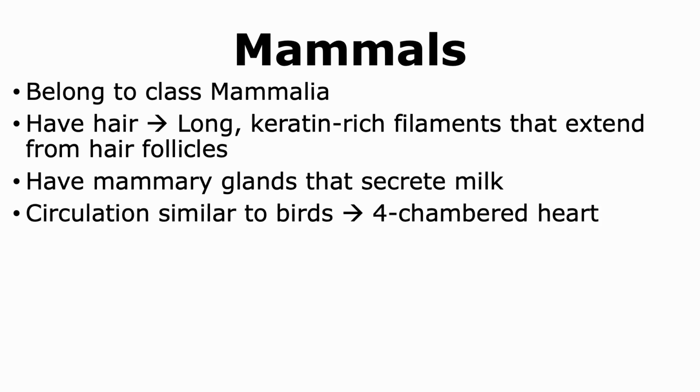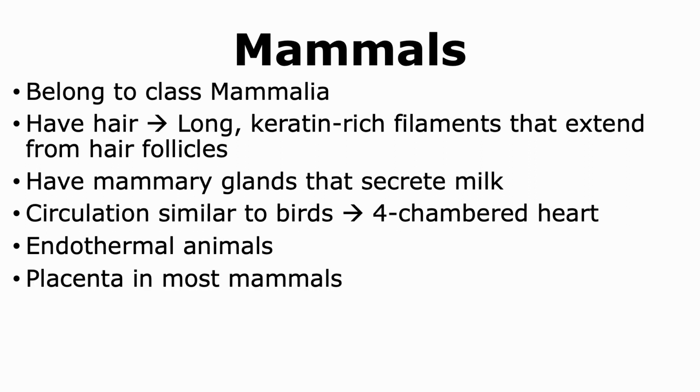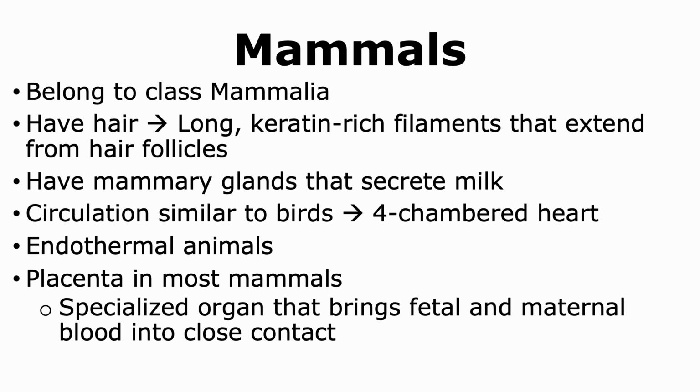The circulation of mammals is similar to birds in that it has a four-chambered heart. Mammals are similar to birds because they are endothermal animals and hence are able to maintain a steady body temperature even when the temperature of the surroundings change. Most mammals show the presence of a placenta, which is a specialized organ that allows fetal and maternal blood to come into close contact. This allows nutrients from the mother to be provided to the fetus when it is developing inside the organism.